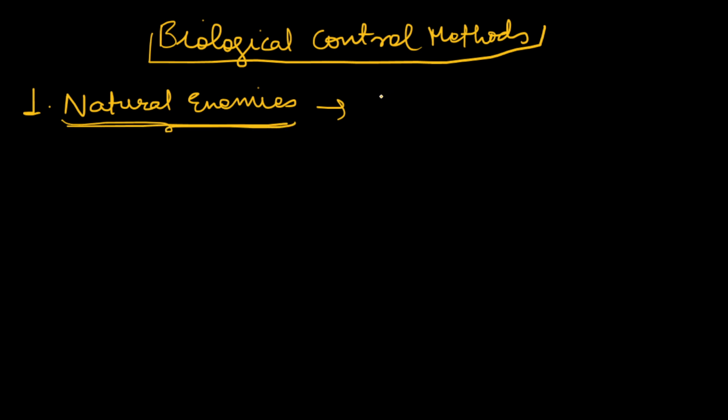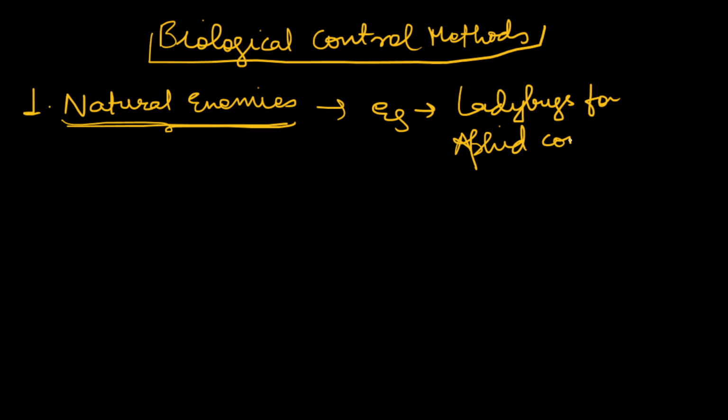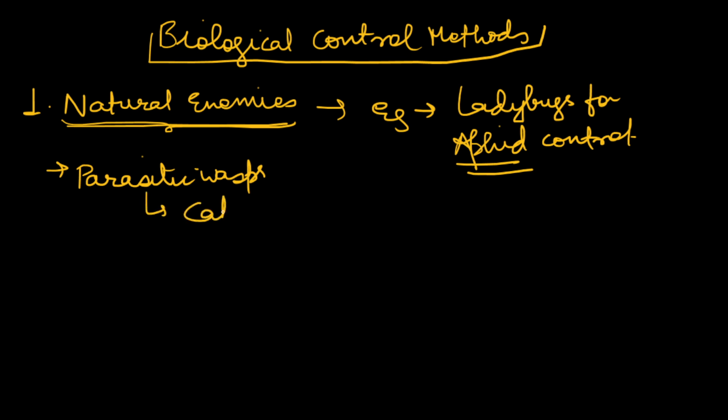So for example, you can mention examples here. For example, ladybugs for aphid control, and we know that aphids damage the horticultural crops so much. Secondly, we can use parasitic wasps for caterpillar management. Parasitic wasps are very helpful in caterpillar management.